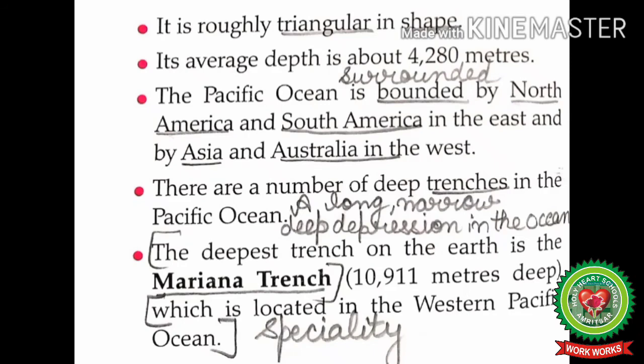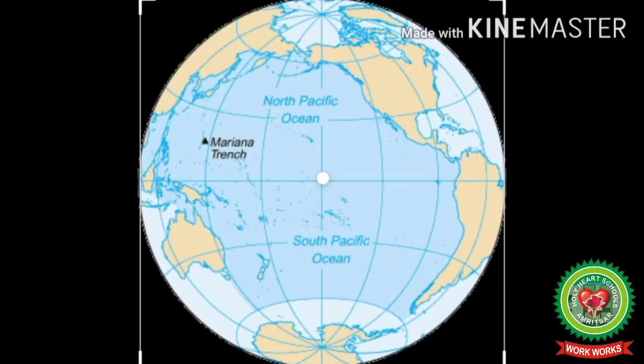Next, there are a number of deep trenches in the Pacific Ocean. Here trenches means a long, narrow, deep depression in the ocean. The deepest trench on the earth is the Mariana Trench, 10,911 meters deep, which is located in the western Pacific Ocean. Students, mark this line. This is the specialty of the Pacific Ocean. Students, here you can see Mariana Trench, the deepest trench on the earth, which is located in the western Pacific Ocean.